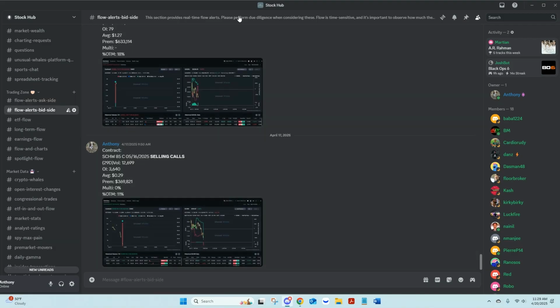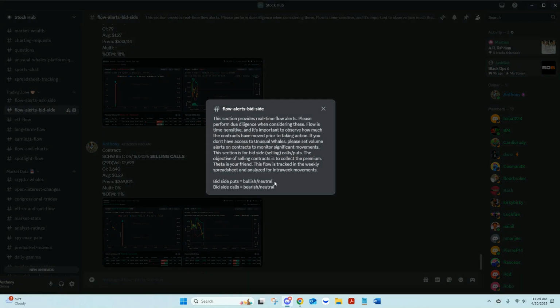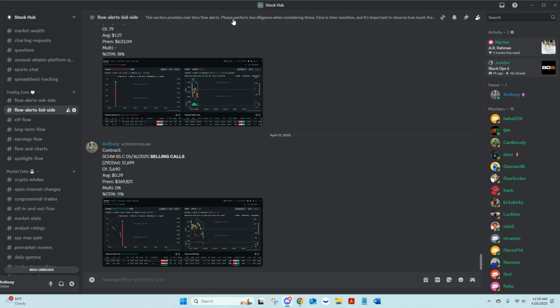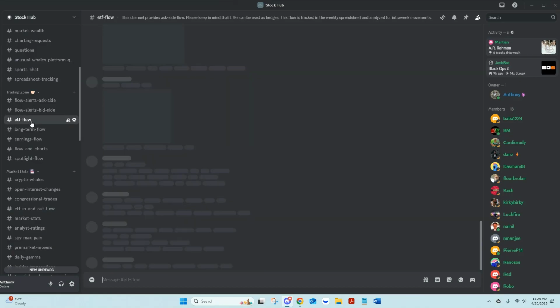Bid side, this is for people who like to sell premium a little bit more. So when you're looking at bid side puts, that's bullish to neutral. Bid side calls would be bearish to neutral. So again, always please refer back to here too. There's a lot of information in that.